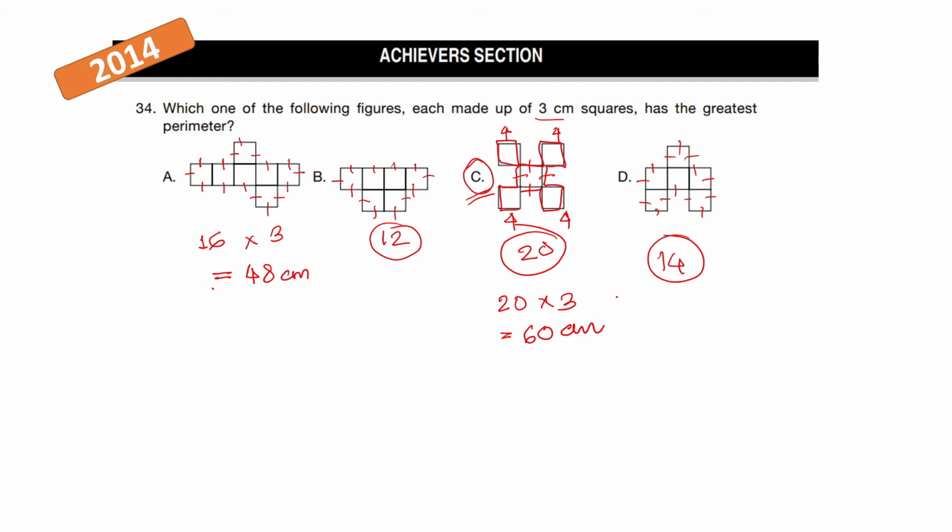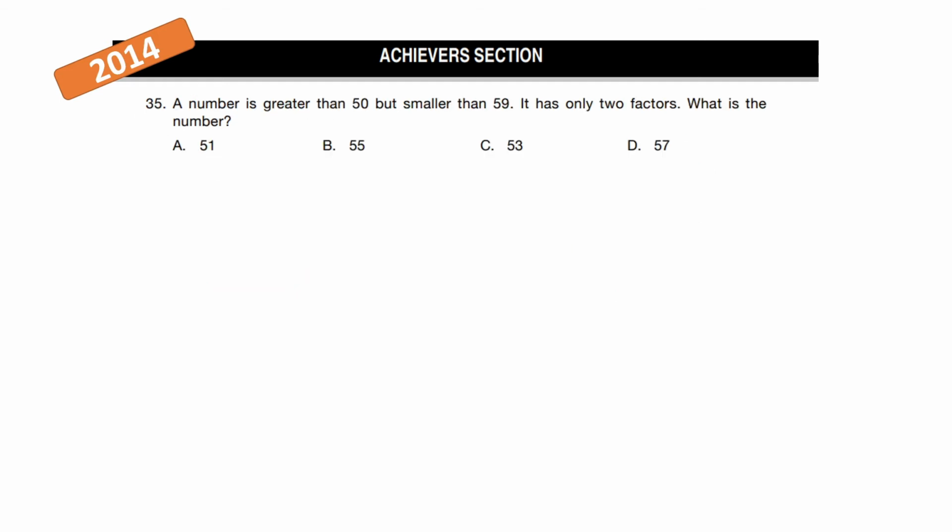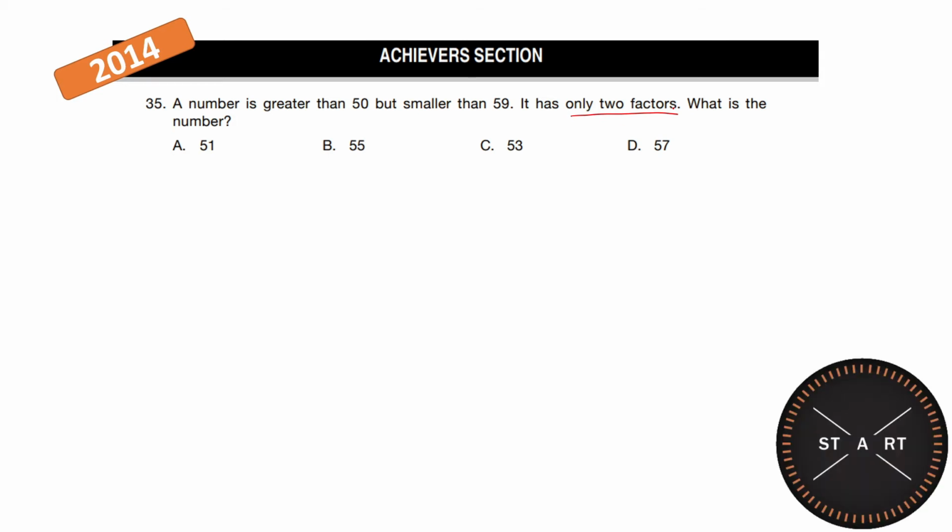Let's go to the next question. A number is greater than 50 but smaller than 59. It has only two factors. What is the number?